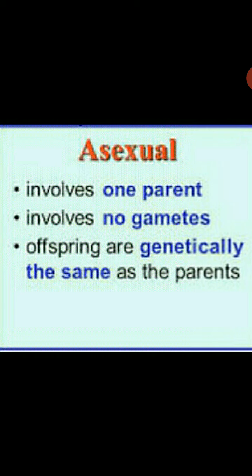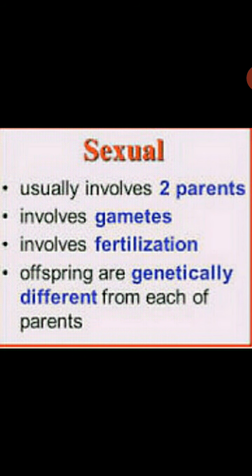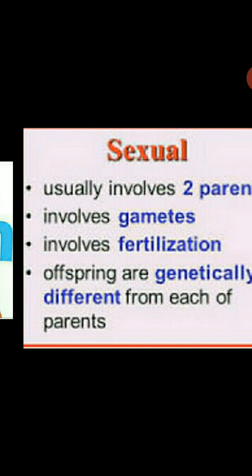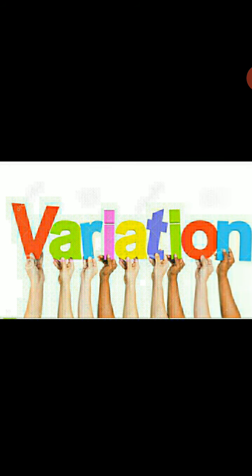Asexual reproduction involves one parent, no gametes are involved, and offspring are genetically the same as the parent. These are also called clones. Sexual reproduction involves two parents, it involves gametes and fertilization, and offspring are genetically different from each of the parents. This reproduction produces some variations in their offspring.